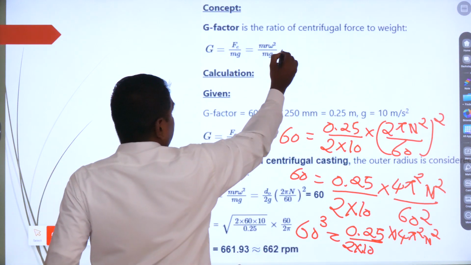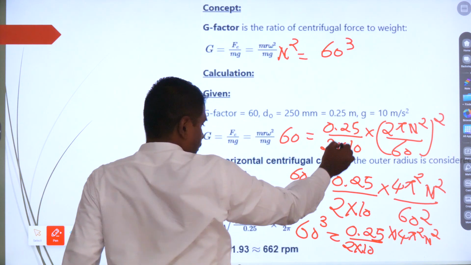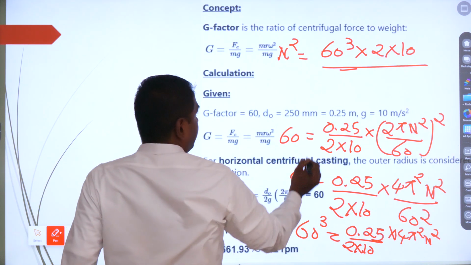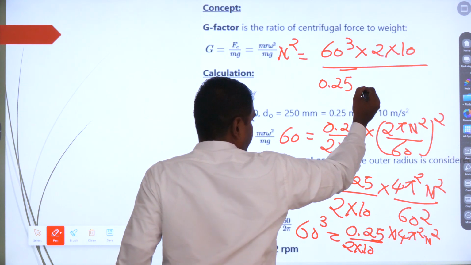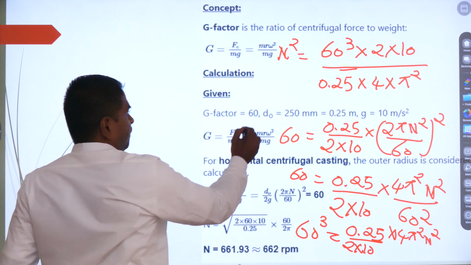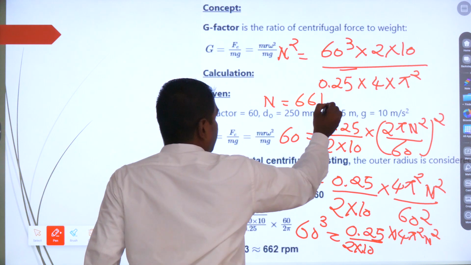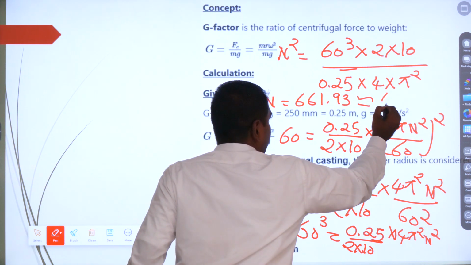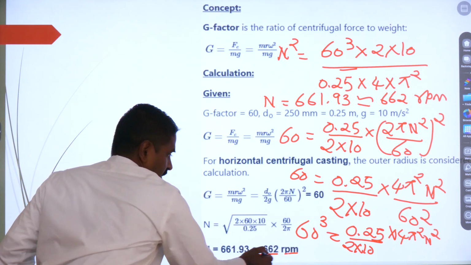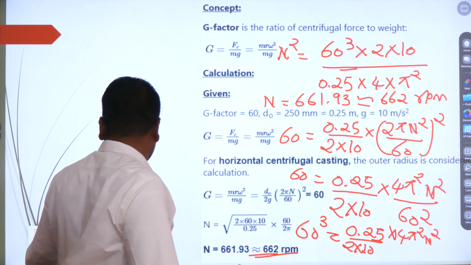So what now I am going to take? So n square is equal to 60 cube into 2 into 10 divided by 0.25 into 4 into pi square. You take the square root finally, n, you will get a value which is going to be equal to 661.93. Round it off, you will get 662 RPM. That is the answer you can see over here. So you are going to get a value of 662 RPM.